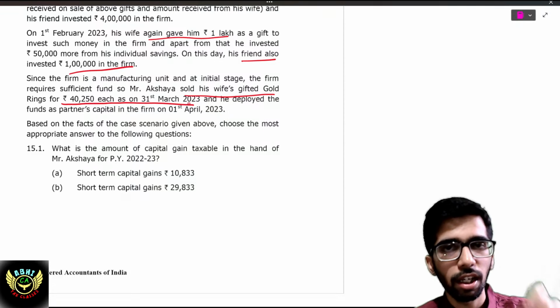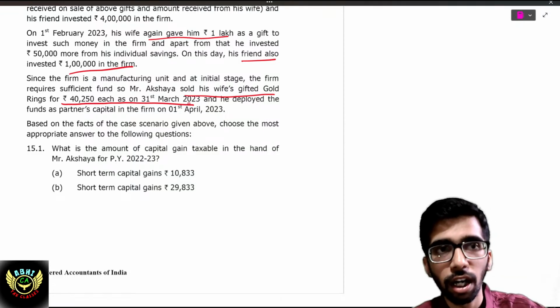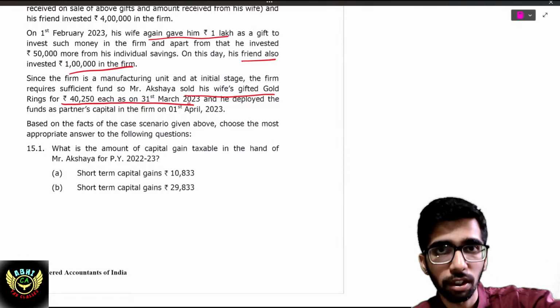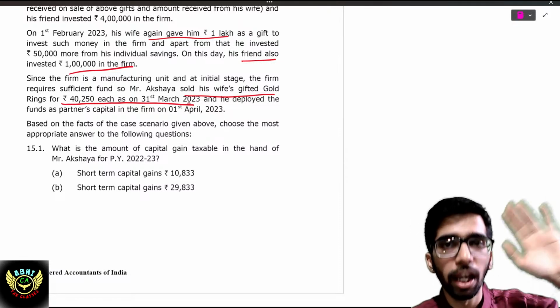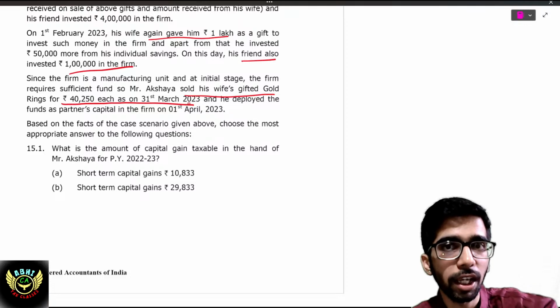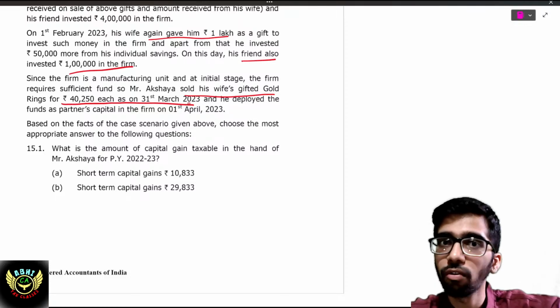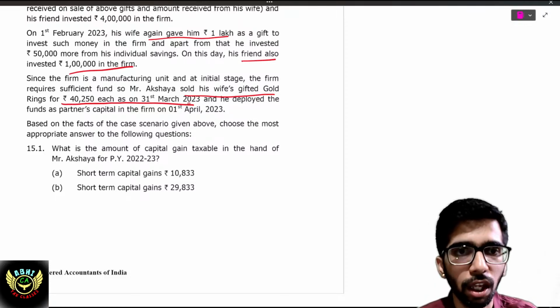So if anything is gifted to a spouse and that spouse further sold that gift to any other person, then that capital gain will be taxable in the hands of that first giver of that gift. Here, it is taxable in the hands of the spouse, that wife.